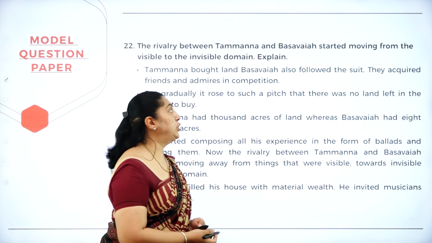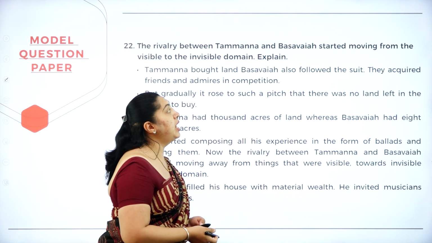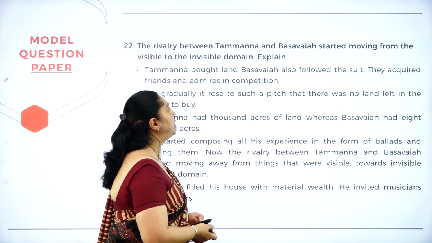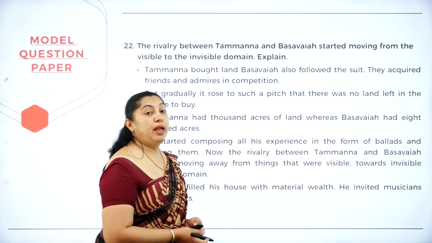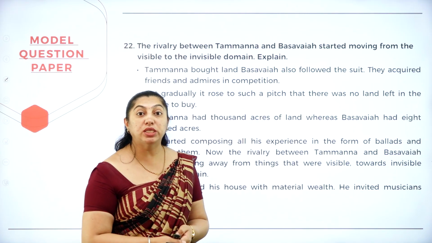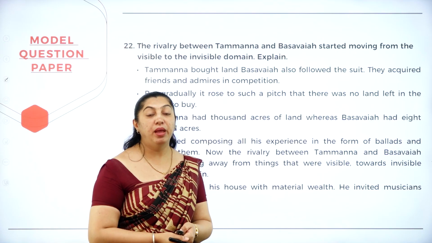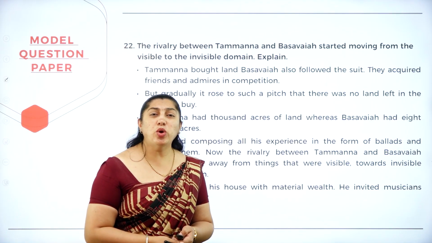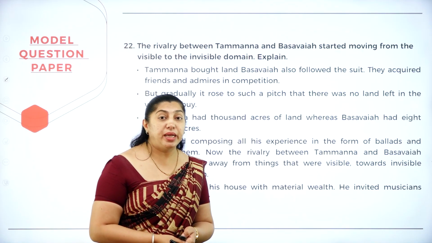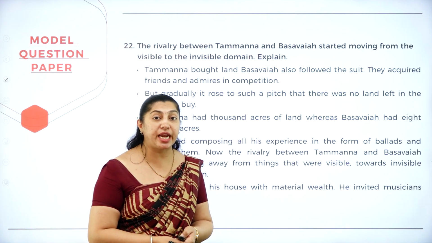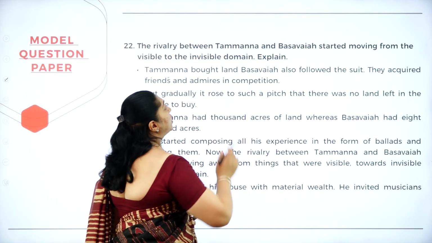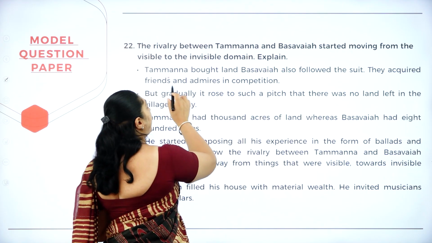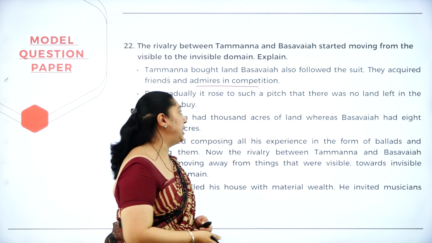Question number 22. The rivalry between Tamanna and Basavaya started moving from the visible to the invisible domain. Explain. In the beginning, it was a healthy competition between Tamanna and Basavaya. If one acquired 10 friends, the other acquired 15. So it was a healthy competition, but this competition turned towards rivalry later on. Tamanna bought land, Basavaya also followed suit. They acquired friends and admirers in competition.